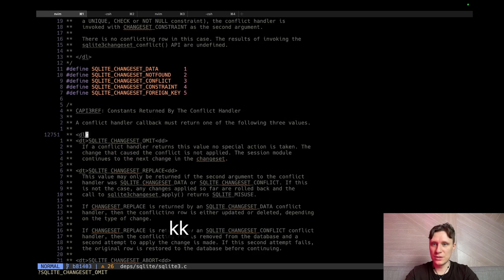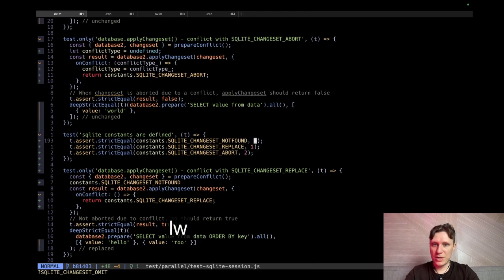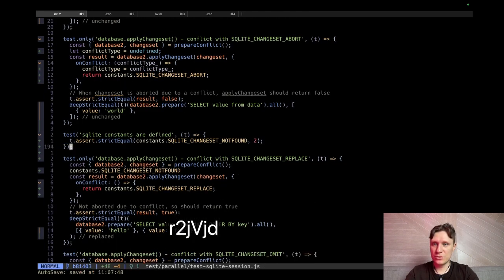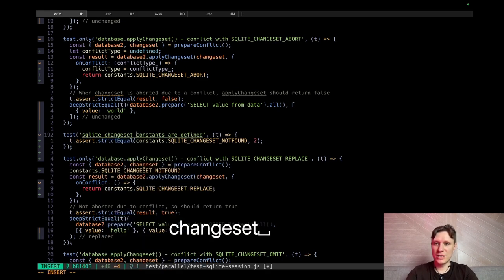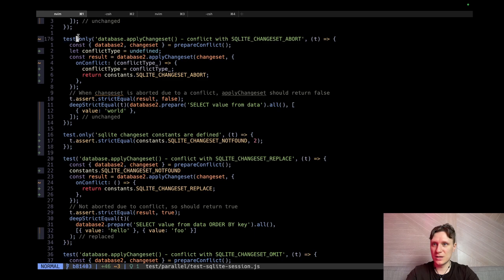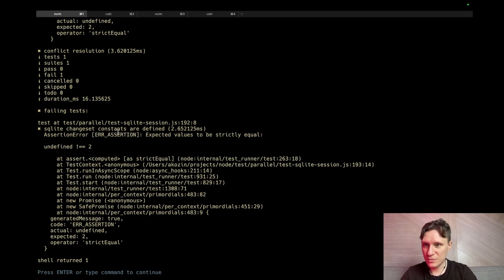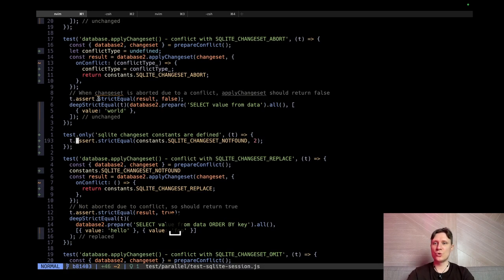Hold on a second. Number 2. Yeah. And SQLite changeset constants defined. Let's run only this test and remove these others. If we run this test, we get undefined is not equal to, so we need to add this constant.